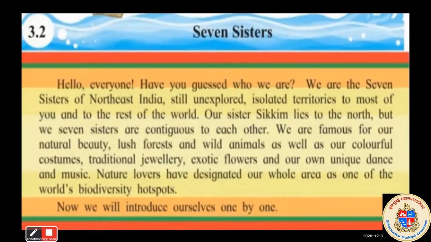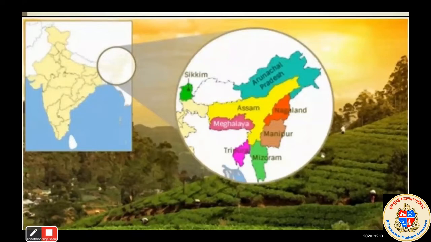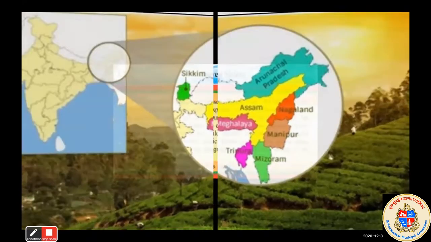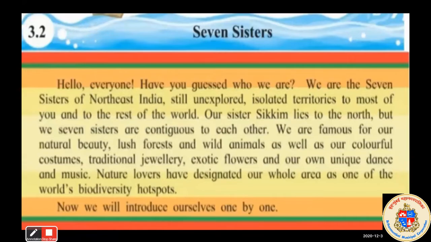So students, here 7 sisters are talking to us. It means the 7 states. So they are located in northeast India. They are still unexplored. Unexplored means what? The people are unaware about these states, the information about these states. Isolated territories. So isolated territories means what? They are far away from everything. You can see in this map, there is a lot of distance between these states and other states in India. Okay, so isolated means they are far away from other states.